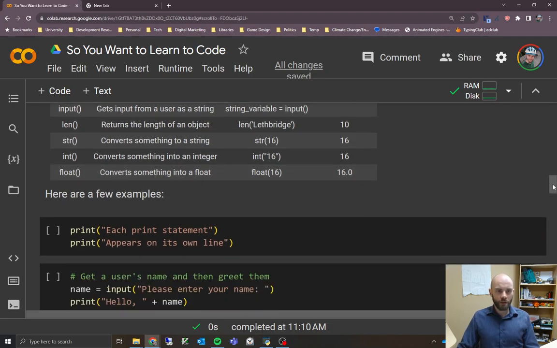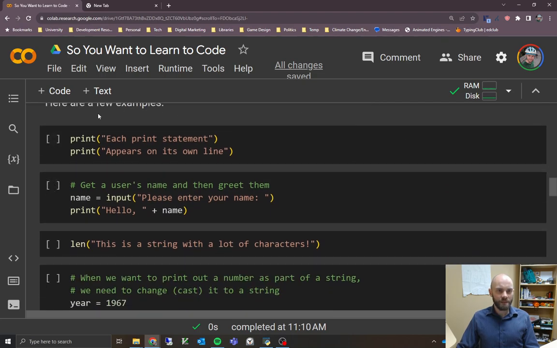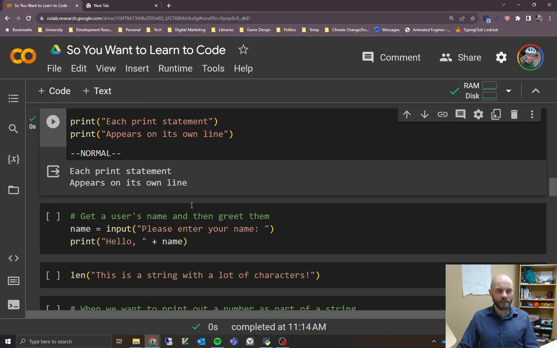So we'll look at a few examples here. The first example is just a couple of simple print statements. If we run these, it's just saying that every time you run a print statement, it's going to put it on its own line. So each print statement appears on its own line because we have 2 separate print statements.